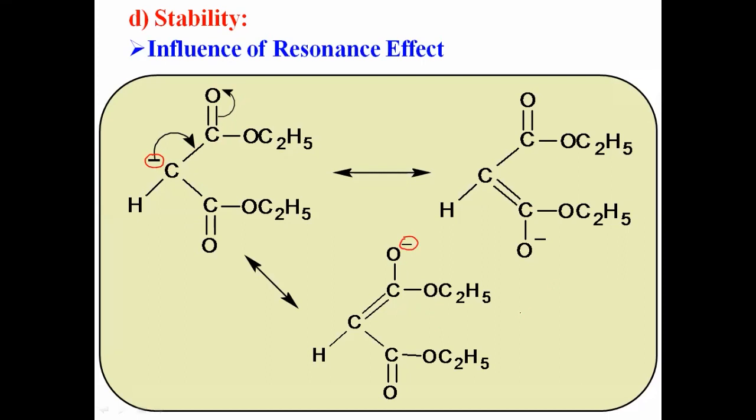Actually, these resonating structures of the carbanion are called enolate ion. And we know that if any species, any carbanion, shows the resonance effect, there is a delocalization of electrons. Therefore, that species becomes stable. The carbanion which is formed from an active methylene compound also shows the resonance effect. There is a delocalization of electrons, hence it is more stable.